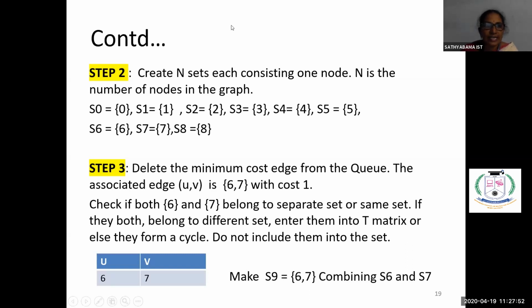So S0 is 0, then S1 is 1, meaning we are including vertex 1, then S2 we include vertex 2, S3 vertex 3, S4 vertex 4, S5 vertex 5, S6 vertex 6, S7 vertex 7, and S8 vertex 8.